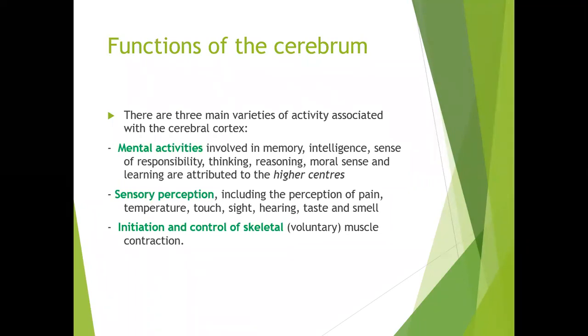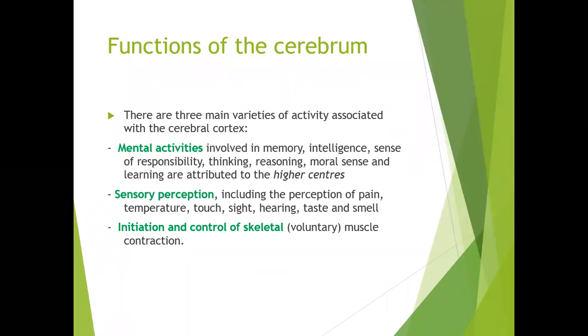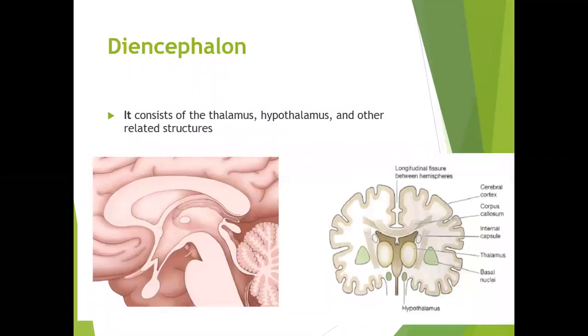So these are some of the important functions: sensory, motor, as well as some special mental activities which are controlled by the higher centers, like thinking, reasoning, responsibility, memory, intelligence, and all those things. Okay, so these are some of the brief functions of the cerebrum. It has many more functions, but these are briefly some important ones.